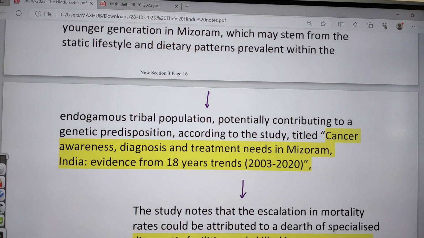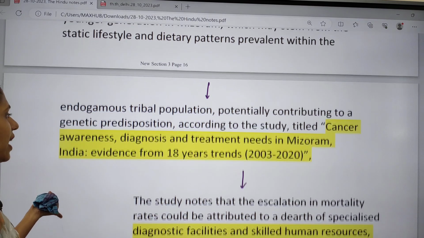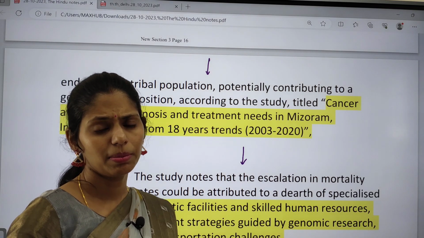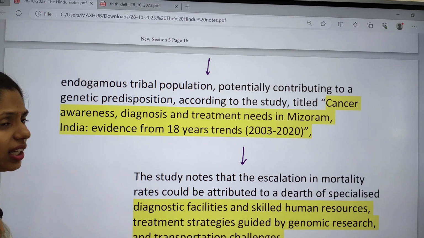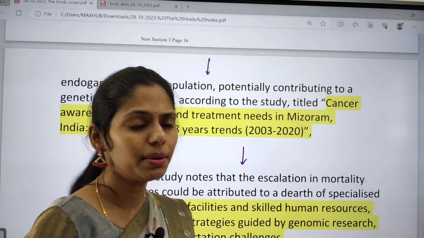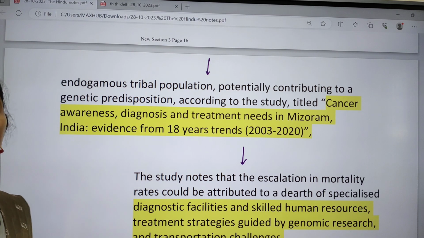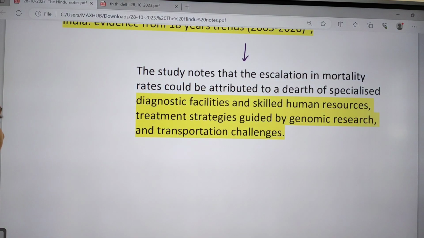So why? Because of lifestyle changes, changes in dietary patterns, and because of endogamy. They marry people from their own community and do not come out of their community. Because of all these things, like genetic predisposition, it is linked to the increase of cancer cases among the Mizoram people. This is mainly according to the study and the report which was published recently.